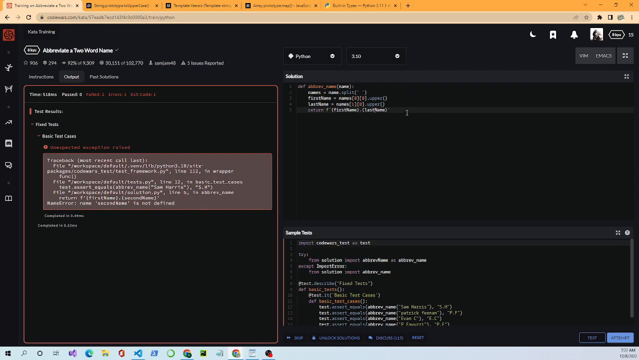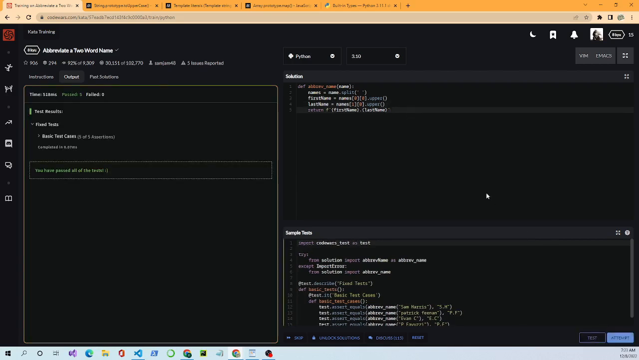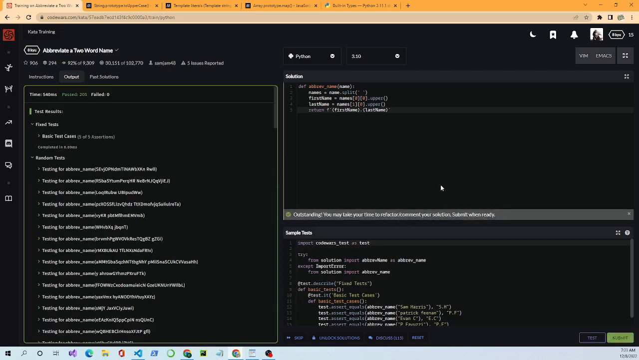So traceback, most recent call. It starts at the top and reads down, so the most recent call will be the last one it got to before it failed. We got down here, and it says line 5, name error, name second name is not defined. I had misnamed that variable. Instead of last name, I used second name. So this one should work. Let's push test and see, and it passed. All right, which is good. Let's see if we get full credit for it. We attempted, and we got full credit for it.